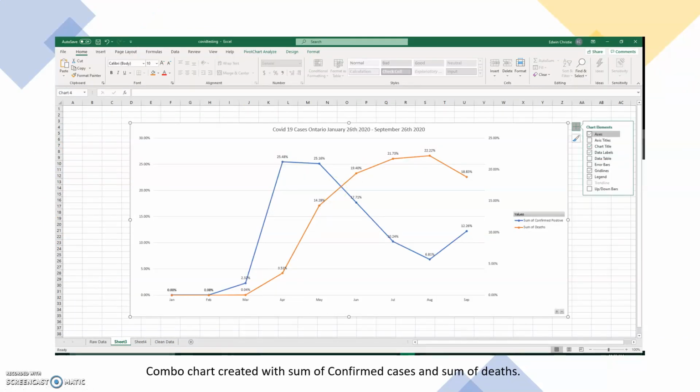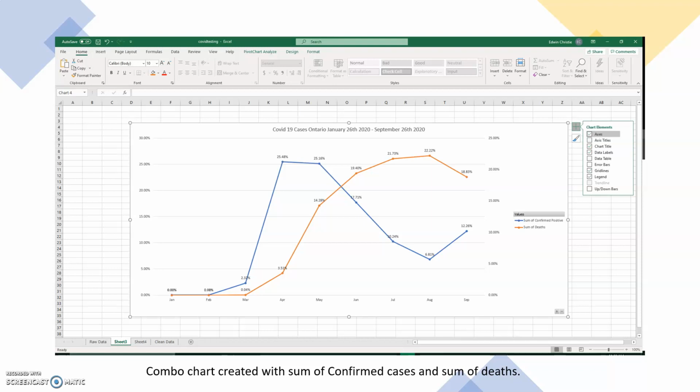This is my final chart, which I ended up coming up with. So we have a small heading, we have data on the number of confirmed positive cases, that's the blue line, and the sum of deaths, that's the orange line. As you can see, there has been a decline in number of confirmed positive cases till August, but there has been an increase by almost 6% from August to September, which is an indication that we're going to get hit by a second wave.